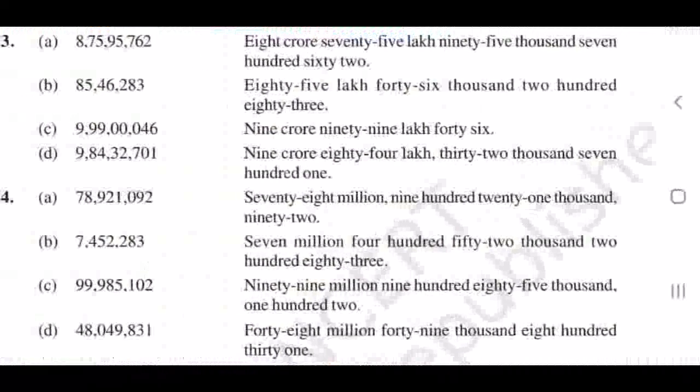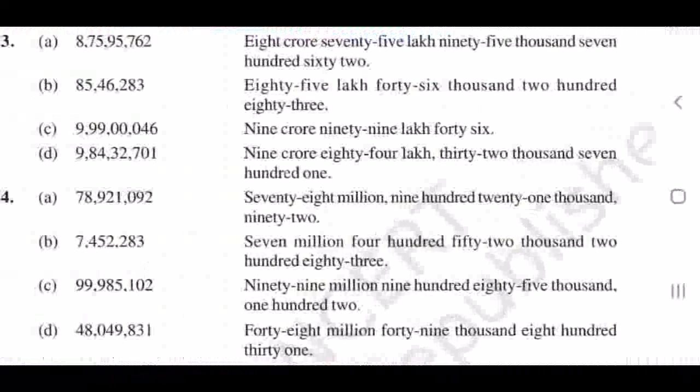What is the third one? Insert commas in the Indian system and read. How to read? Is it first number 8 crore 75 lakh 95,762. Check the spelling also. First you check the commas. After that your spelling. How did you write it?